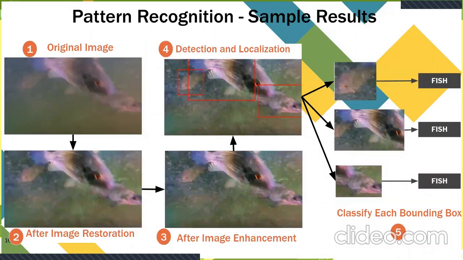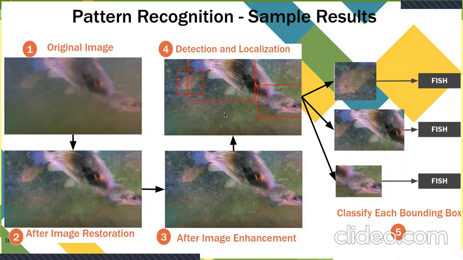The pattern recognition algorithm sample results are now visible on the slide, and it basically highlights the entire pipeline of the algorithm itself. So the original image, after image restoration, it can be seen that there is one prominent fish clearly visible in the original image. In addition, there are 2 fishes in the background which are slightly better visible after image restoration, and after applying image enhancement, which was basically unsharp masking and the CLAHE algorithm, the images are much sharper now, especially at the edges. So the edge features are highlighted.